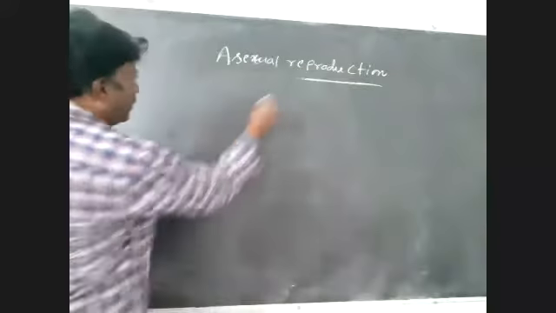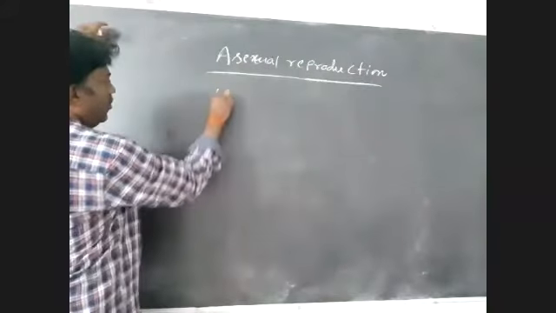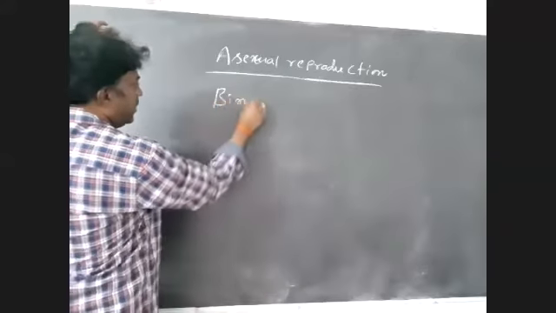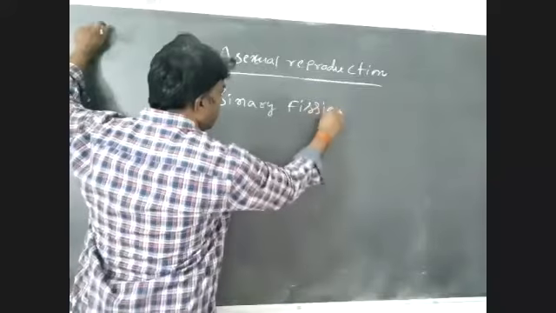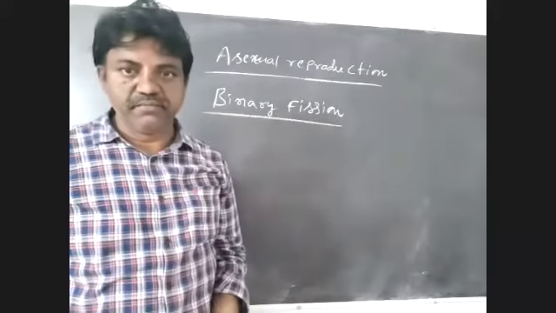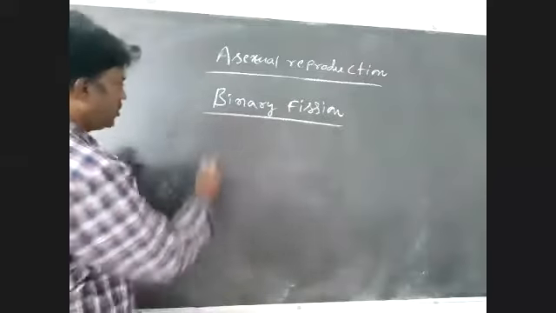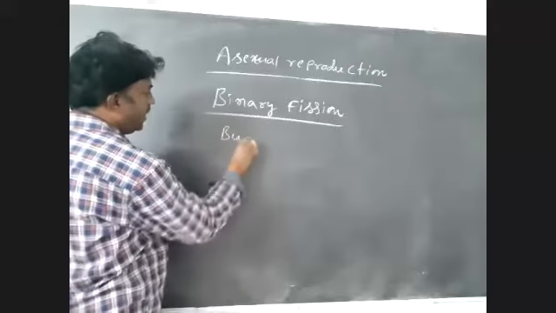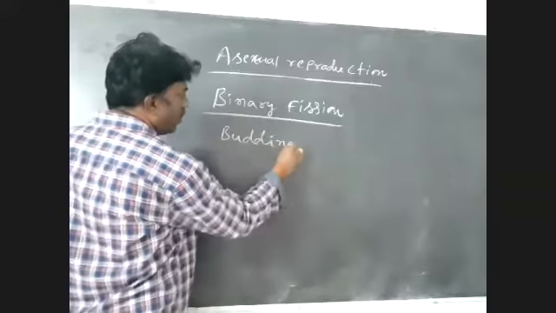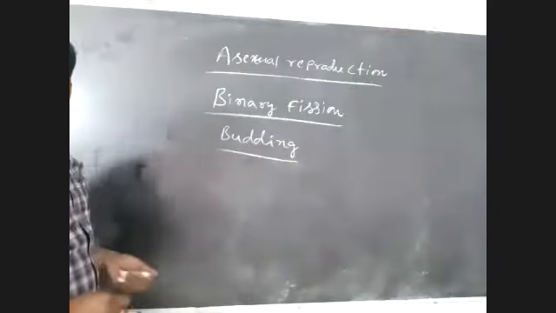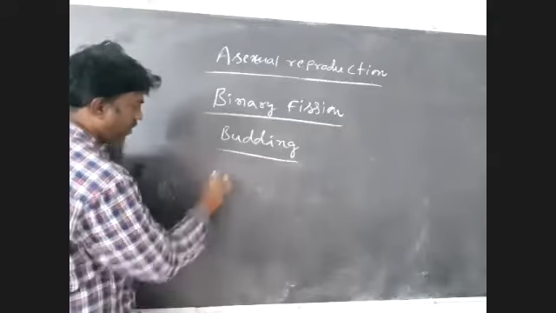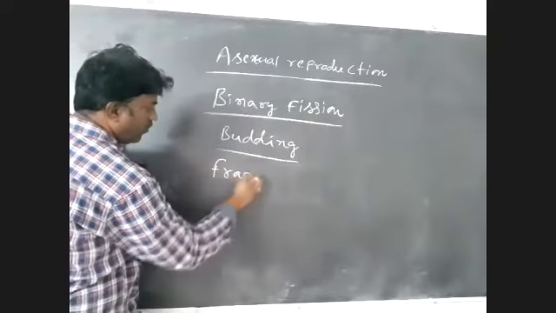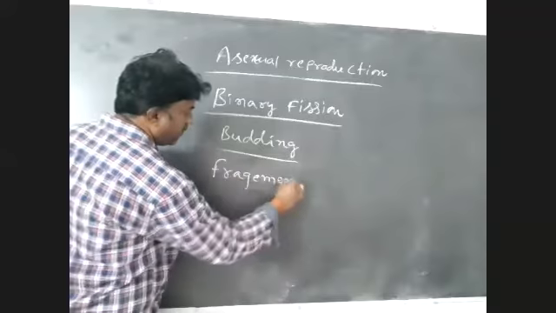Number one, binary fission. Next, budding. Next one, fragmentation.